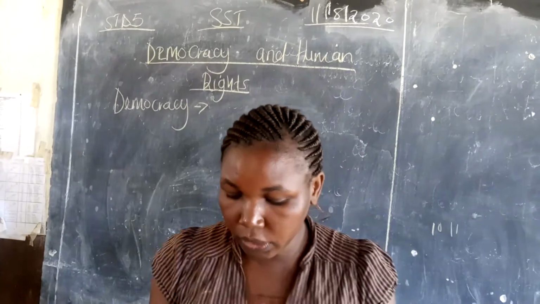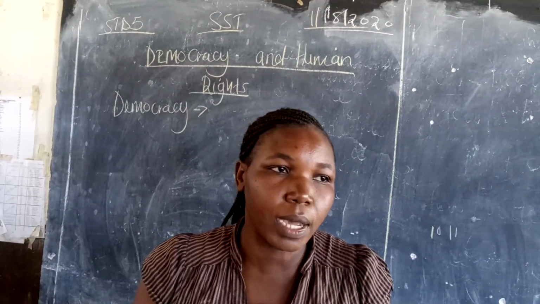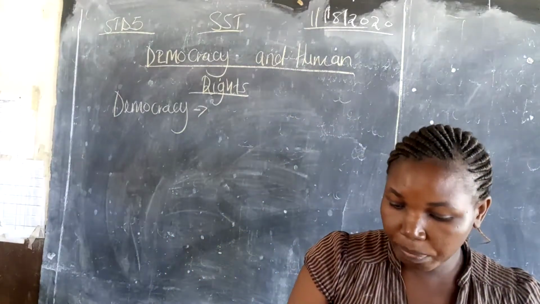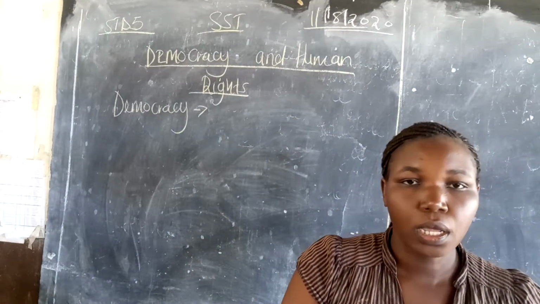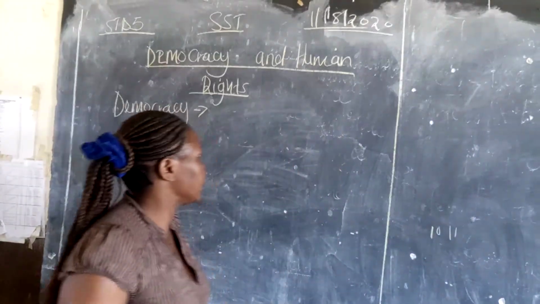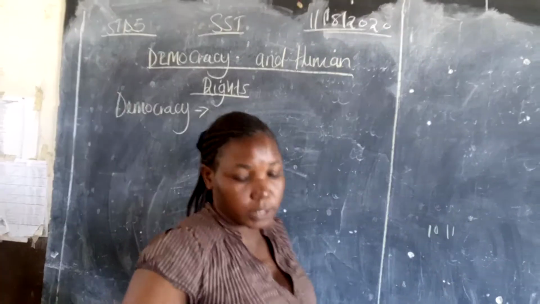We are starting another topic. We started from behind and we talked about government of Kenya. We are through with law, peace and conflict resolution, and now we are on democracy and human rights. So, what is democracy?